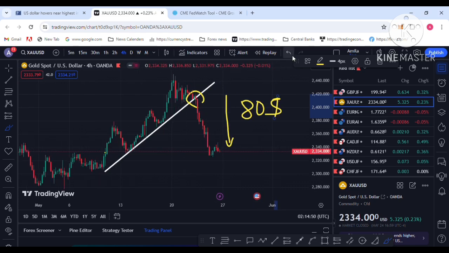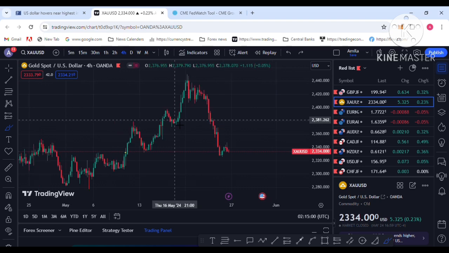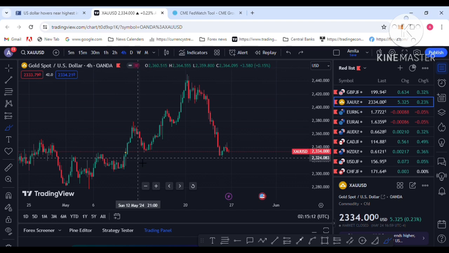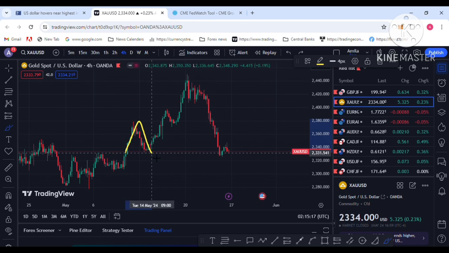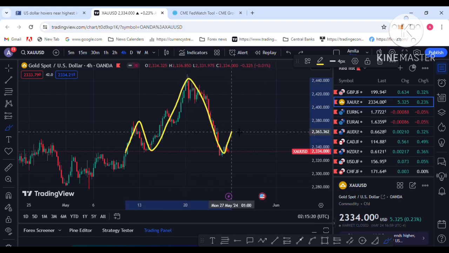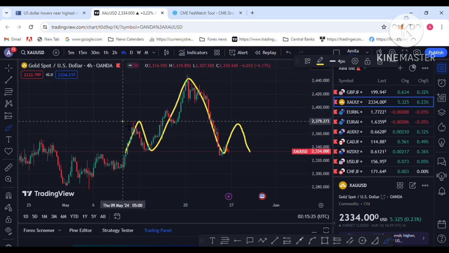So I am going to the technical analysis. What is your next week gold trading plan? I am seeing two technical patterns in this picture. I am on the 4 hour chart. The first pattern is the head and shoulders pattern. This is the left shoulder, and this is the head, and I am seeing price will create the right shoulder next week. This is my first technical pattern.